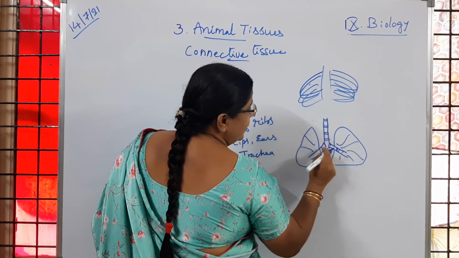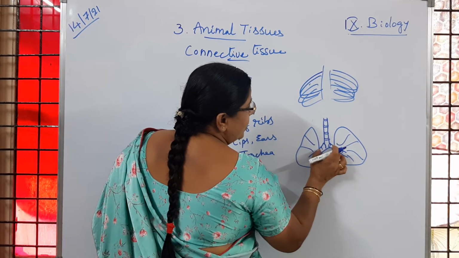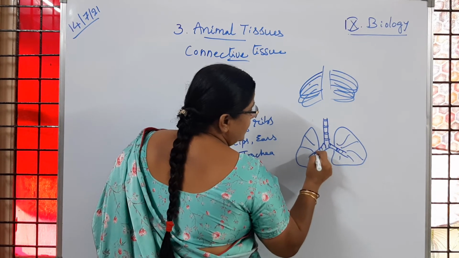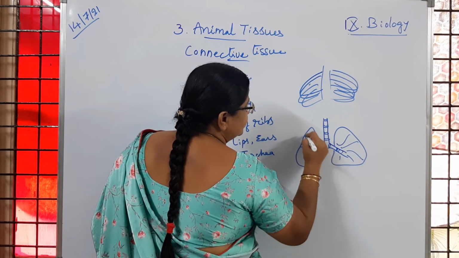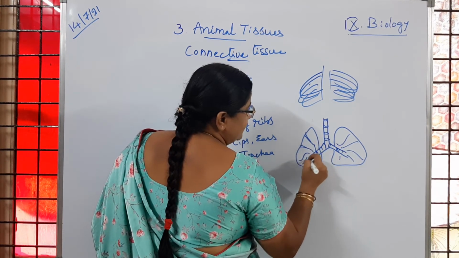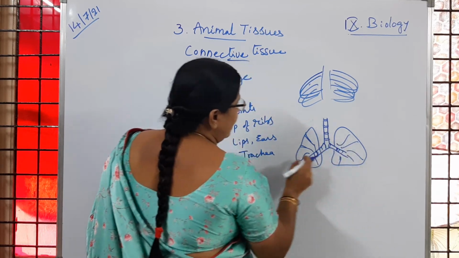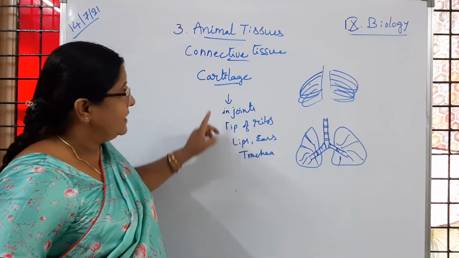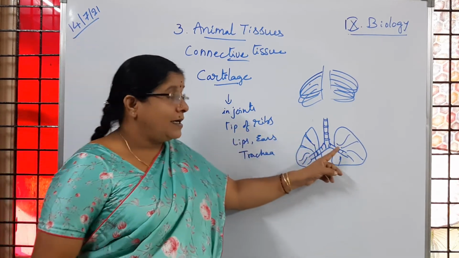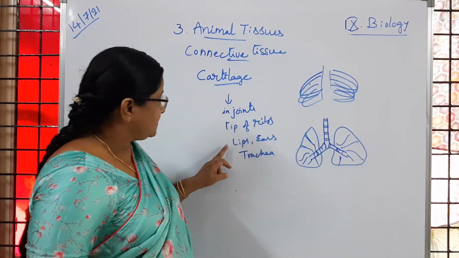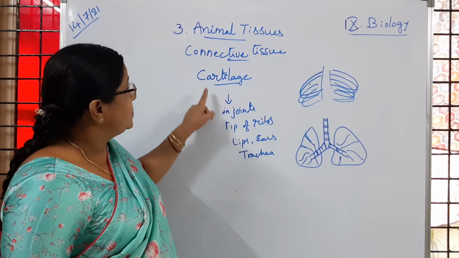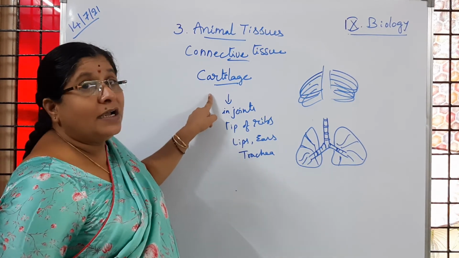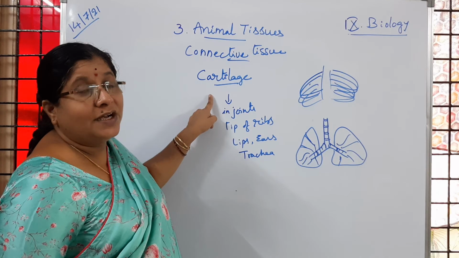This is the trachea, then bronchi, then bronchioles, the branch-like structures which are given off. All these are getting protection from the cartilage. That is the reason the lungs are not getting collapsed. So that is about cartilaginous tissue. Is it clear to children?